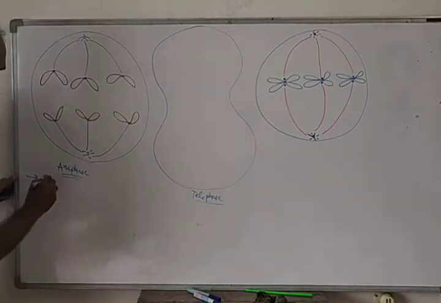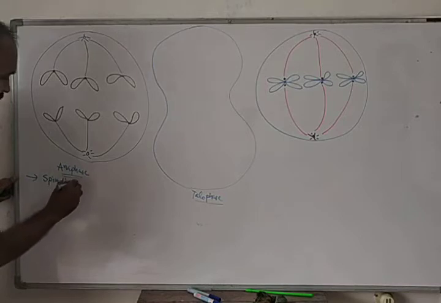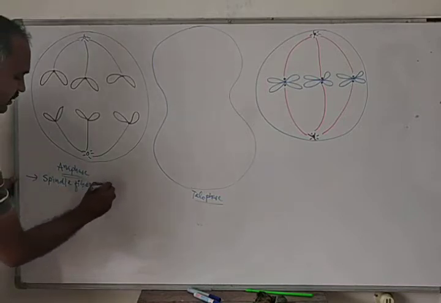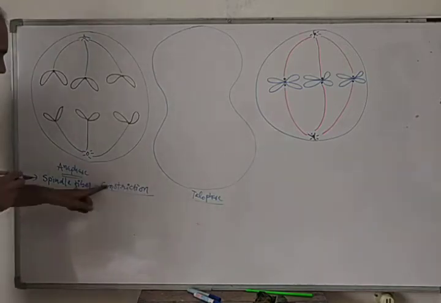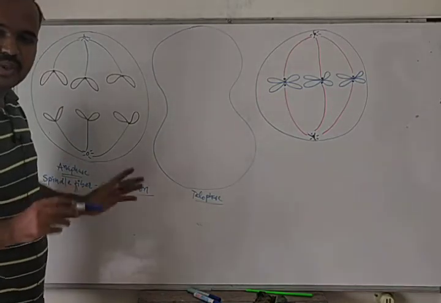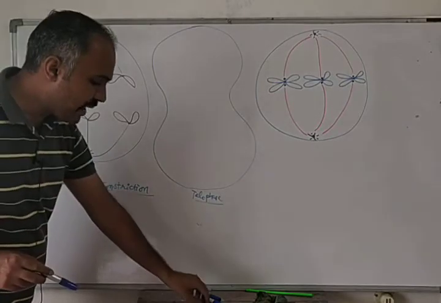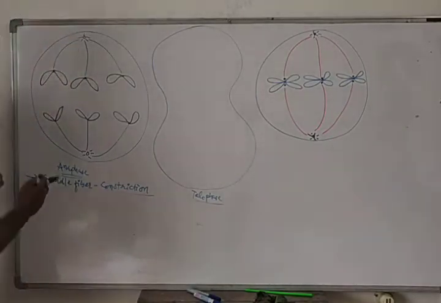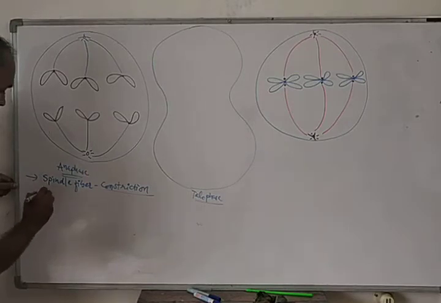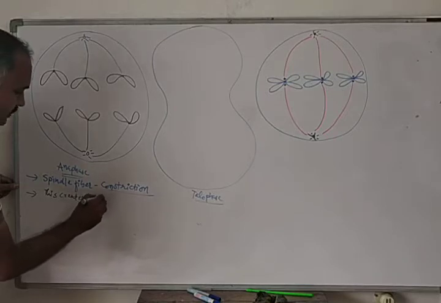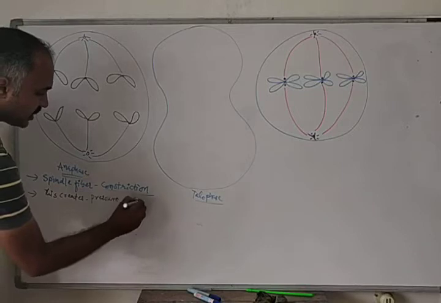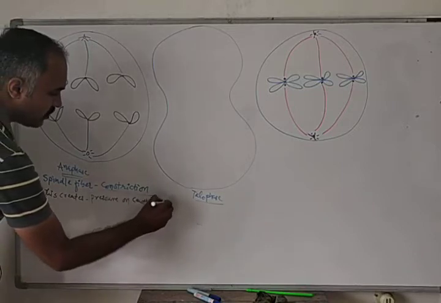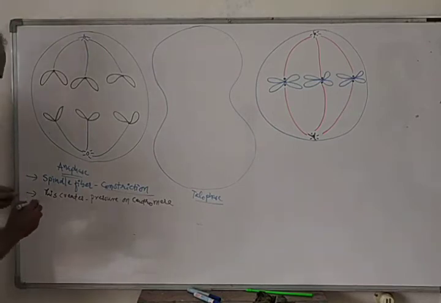So we will write what happens during anaphase. Spindle fiber constriction begins during anaphase, and this creates pressure on the centromere.